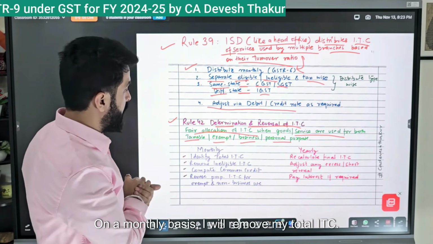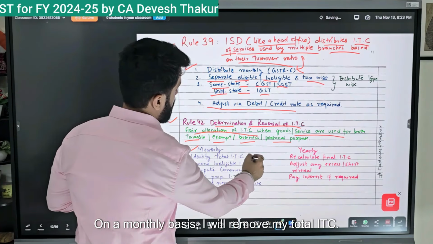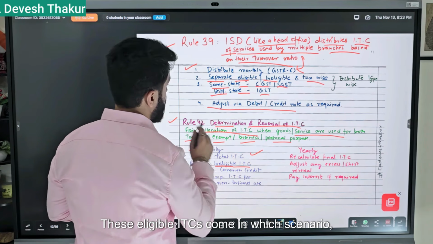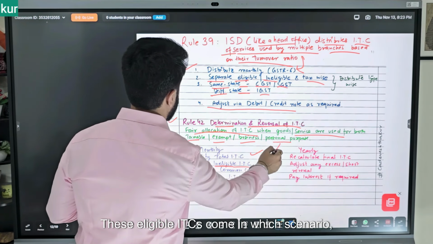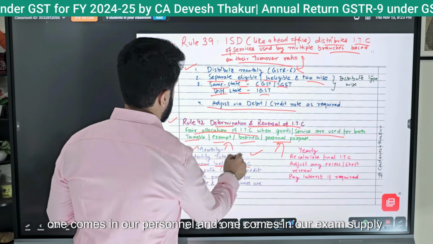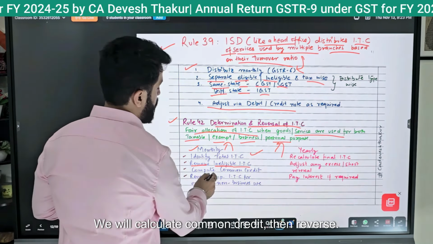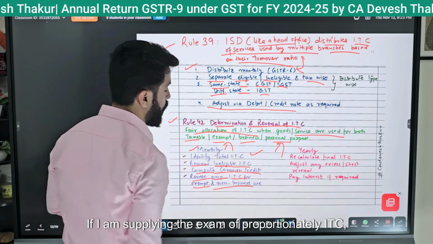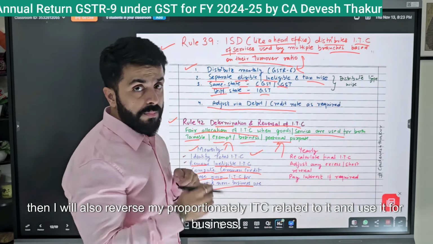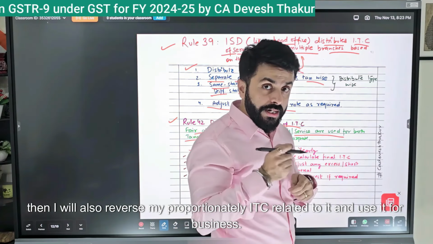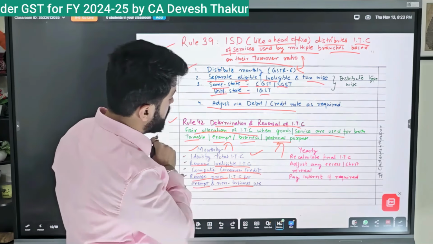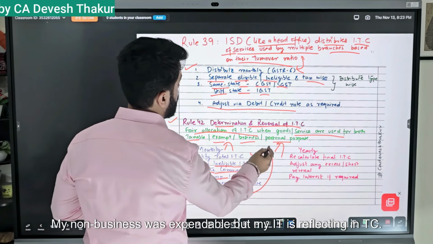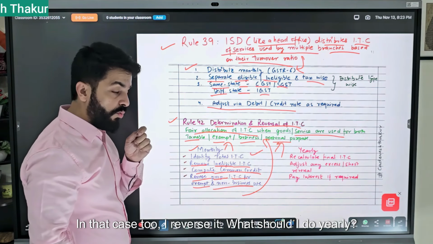On a monthly basis, I will take out my total ITC. Among them, the eligible ITC comes in two scenarios: one for business and one for exempt supply. We will calculate common credit, then reverse. If I am making exempt supply, then I will reverse the proportionate ITC related to it. And if it was used for non-business purposes but is reflecting in ITC, in that case too, I reverse it.